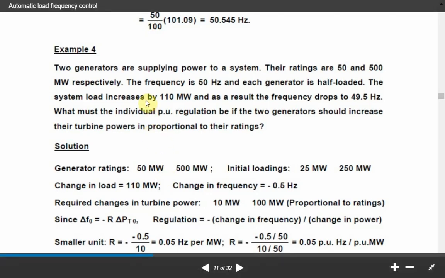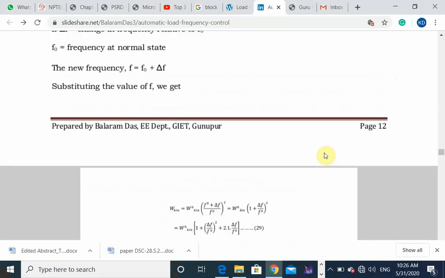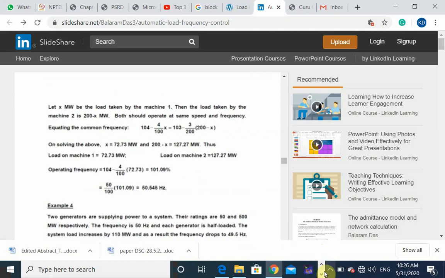For the 50 megawatt generator, how much load will be supplied by the 50 megawatt generator out of 110, and how much load will be supplied by the 500 megawatt generator for a load increase of 110 megawatt. Let us do this. Go to the PowerPoint representation again.